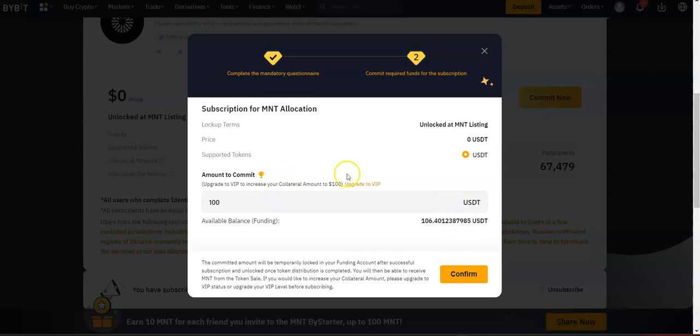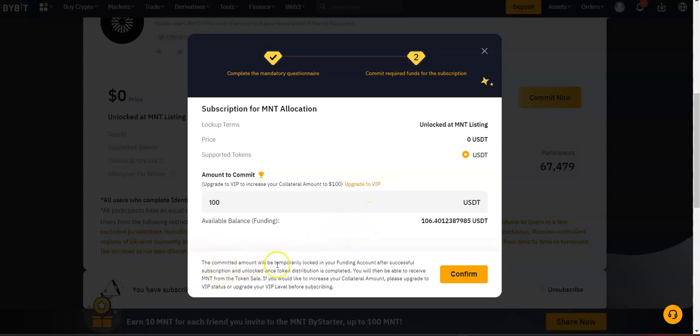We need 100 USDT in our funding account, and as you can see right here, I've got 106. So I will commit my USDT in order to receive a few tokens. I'm not sure if I'm going to receive any tokens, but let's try to figure it out.